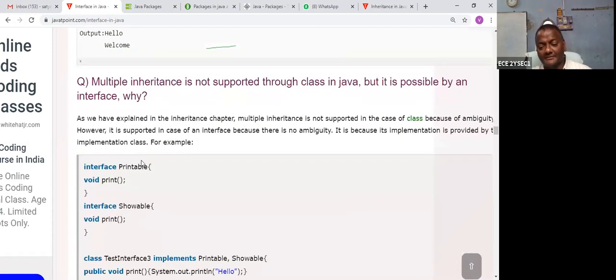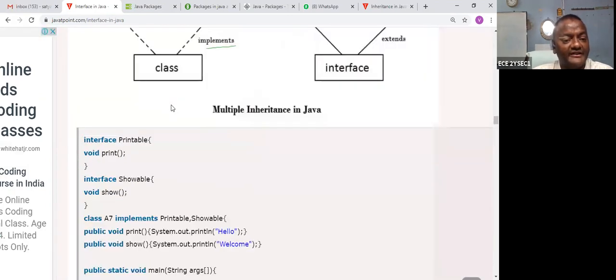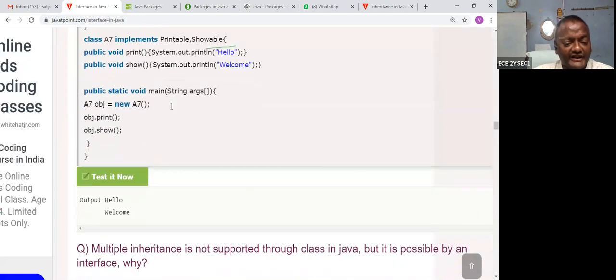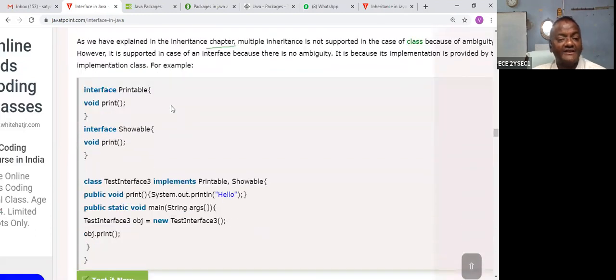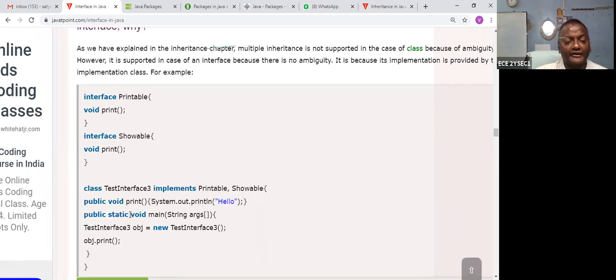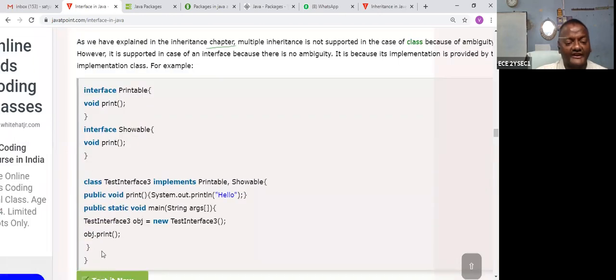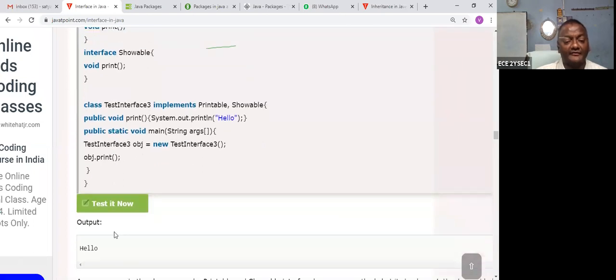Next topic is multiple inheritance. Okay, no problem. Let us take one more example. This is called Printable, and this is called Showable, and the class is created and implemented to the class, then you will get the answer. So obj.print. Here you are creating two, but now it is a single one. Here is a print and here is a print. Then what happens? Then you will get an error. You can understand this program.